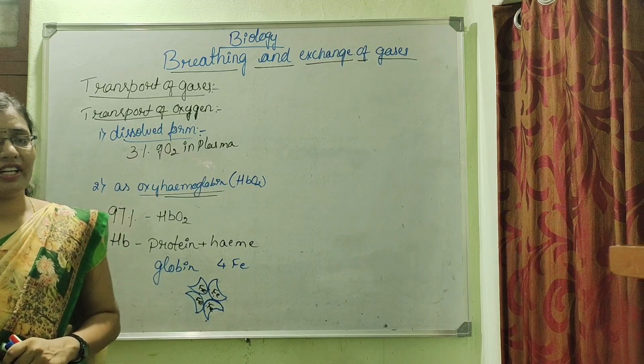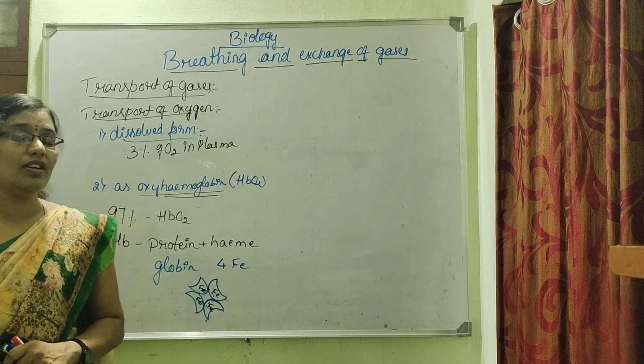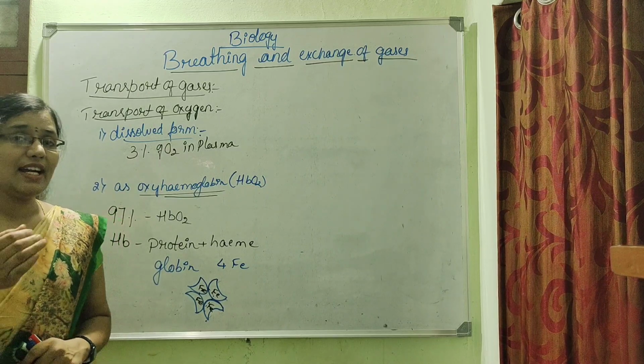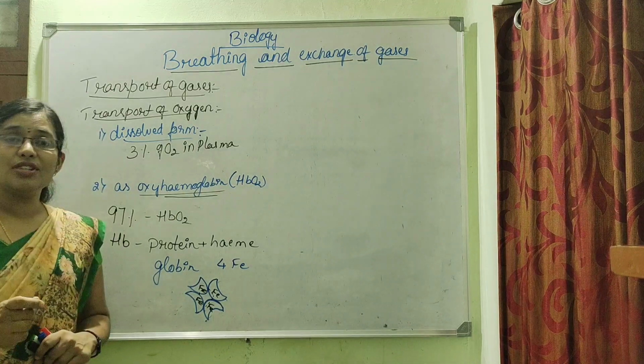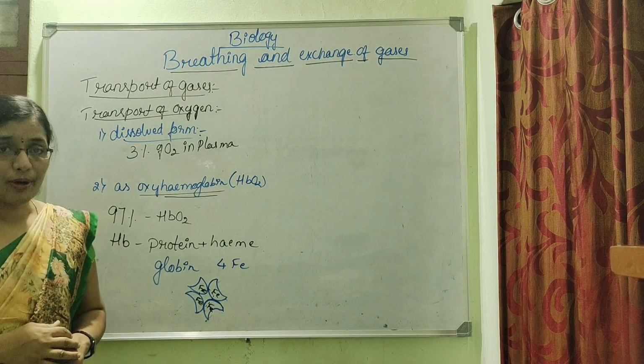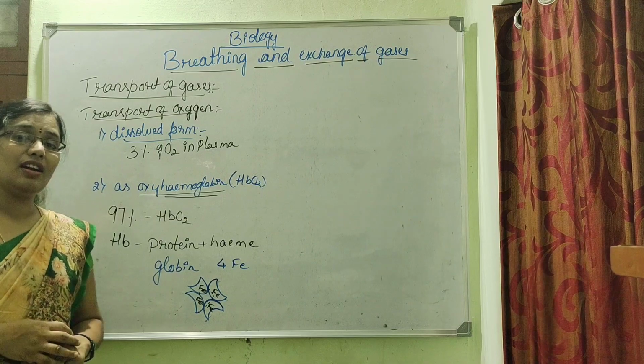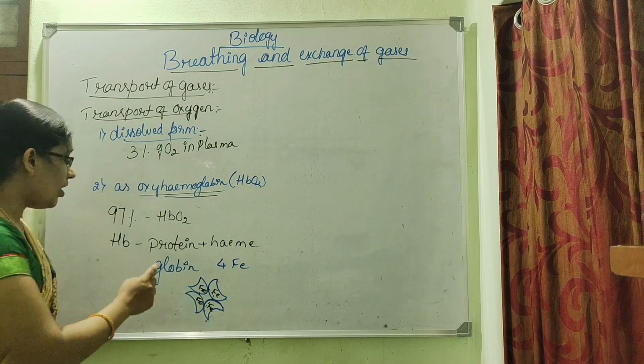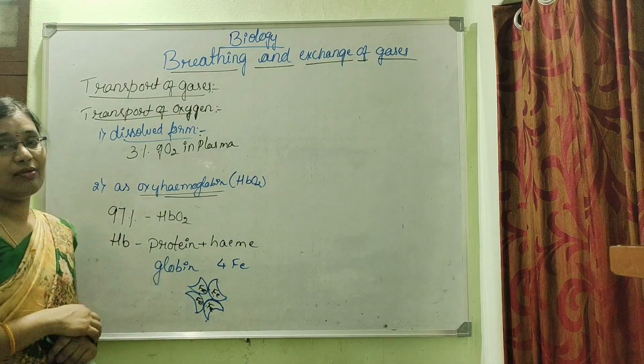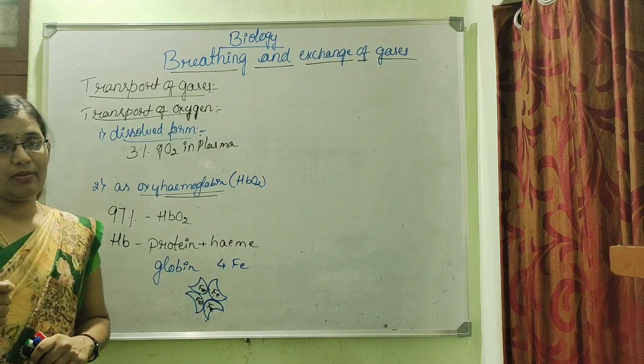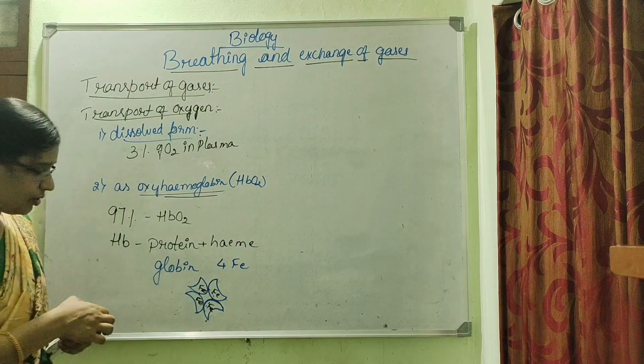And thus inside our lungs, the oxygen binds to the hemoglobin, forming oxyhemoglobin.